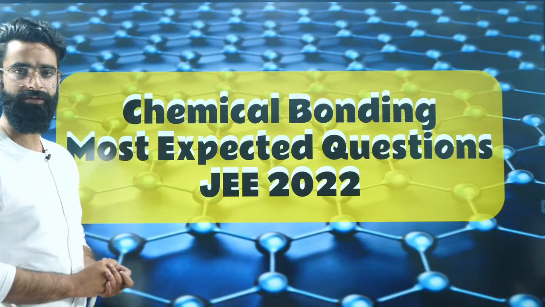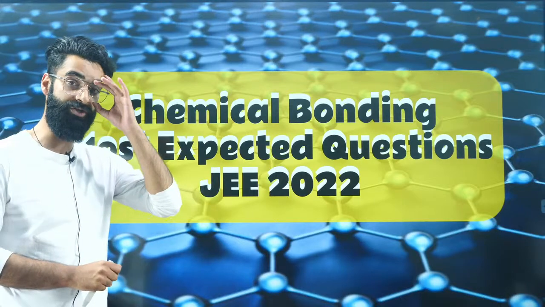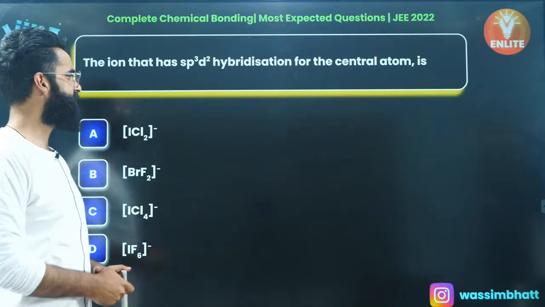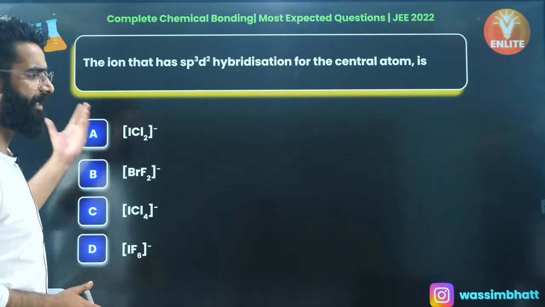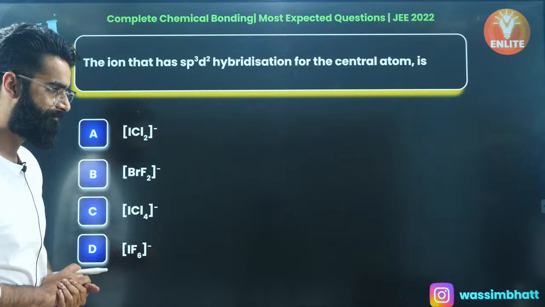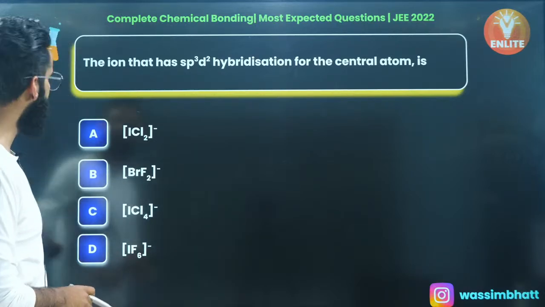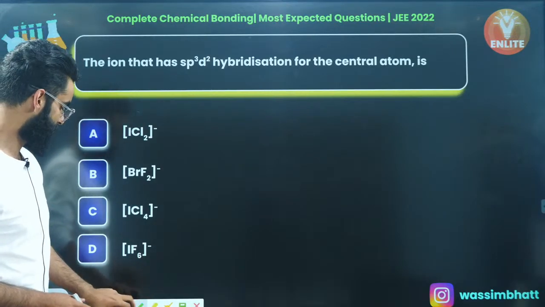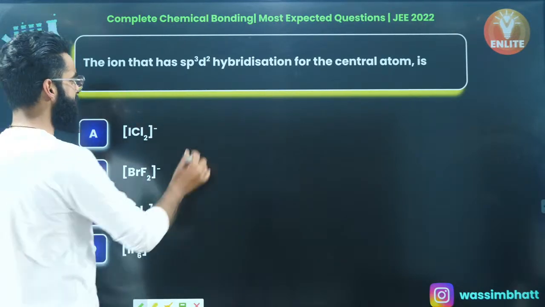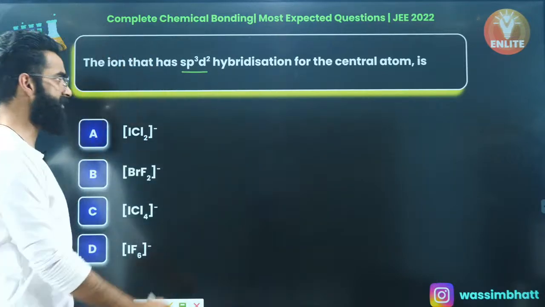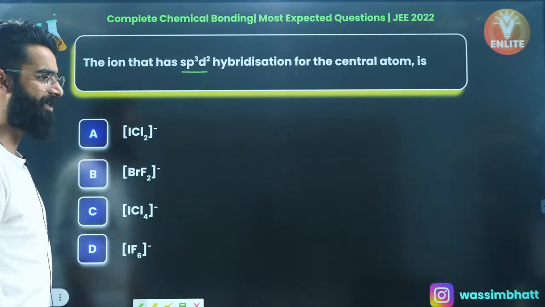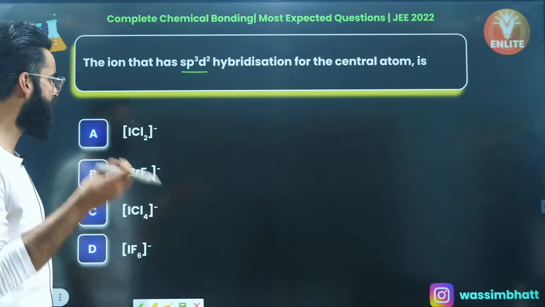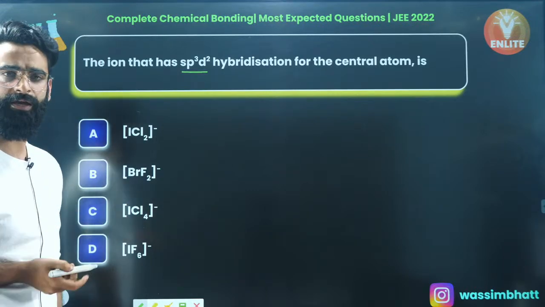Let's get started with tonight's discussion with the first question, which is going to be on your screen in 3, 2, 1, and now. This is the first question from the chapter chemical bonding, which is on your screen, my dear people. Look at the question carefully. The question says, the ion that has sp3d2 hybridization. We need to see that ion wherein the central atom has got sp3d2 hybridization. So we shall be checking it one by one.